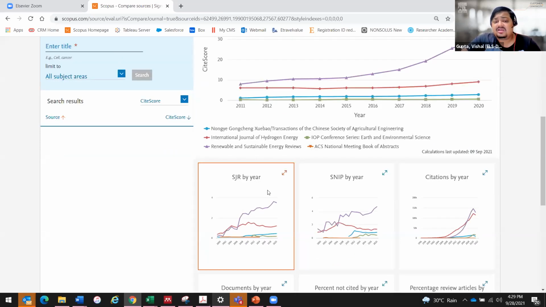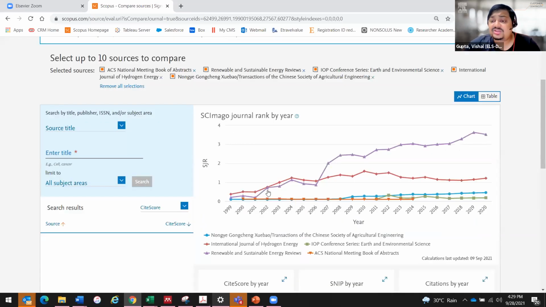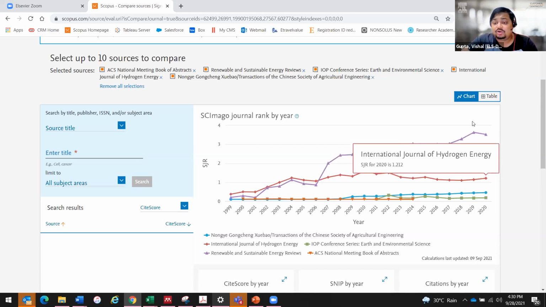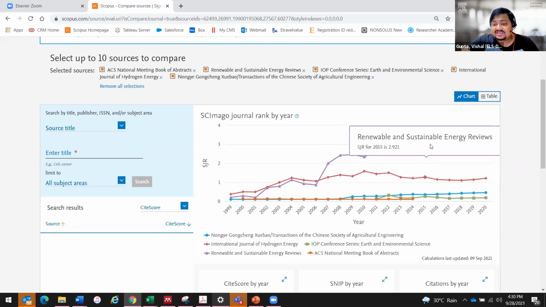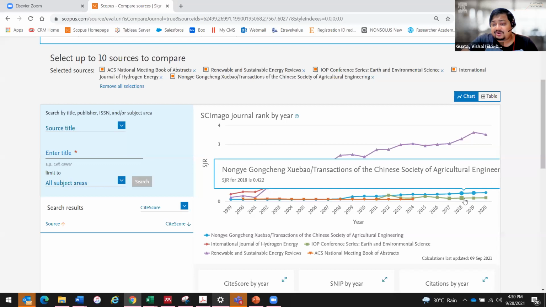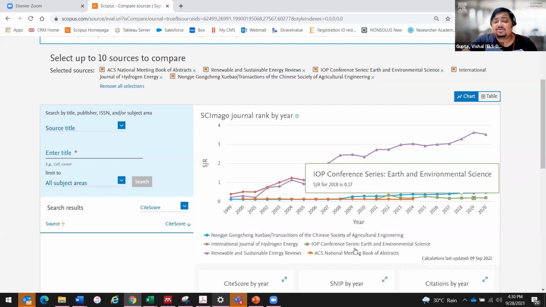Then SJR. What does SJR tell you? Which journal is being preferred by top organizations, top authors to read, reputation wise. So you see, reputation wise, this journal again, Renewable and Sustainable Energy Reviews, is the highest as compared to this journal, International Journal of Hydrogen Energy, which is number 2. Now see, SJR is a relative metric. So when I compare these two journals, I know this is more reputed than this. This is more reputed than this. This is how you are going to analyze it.